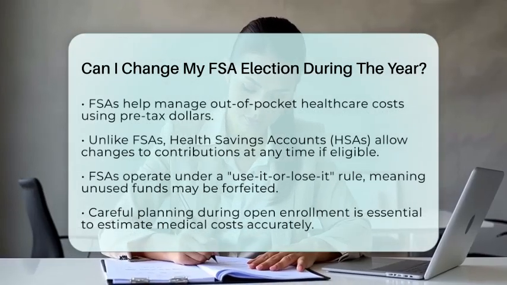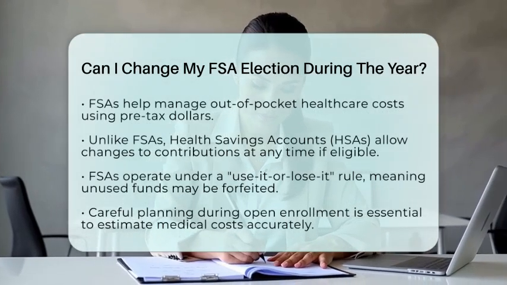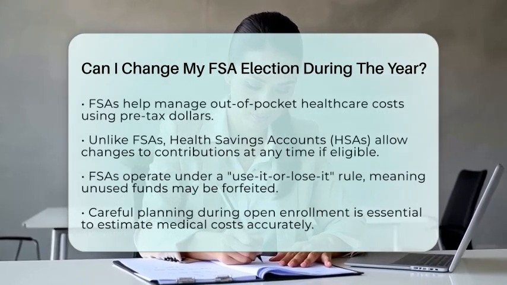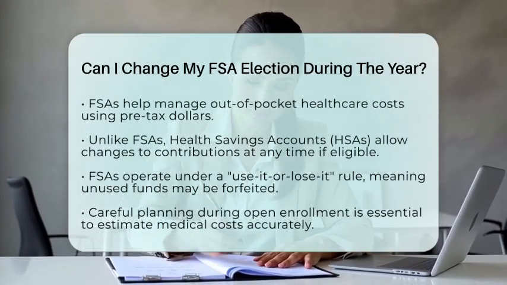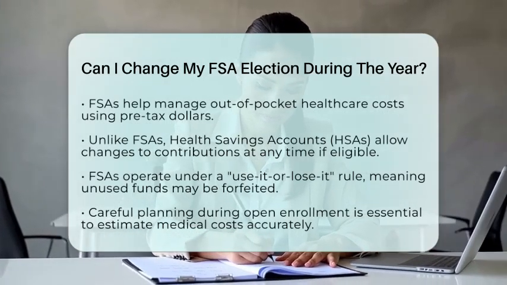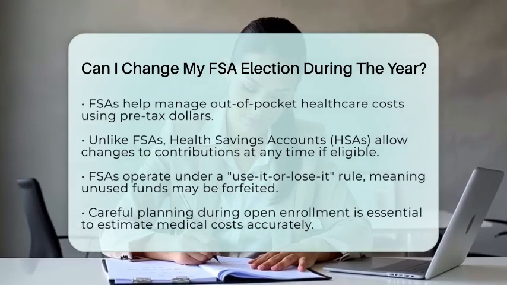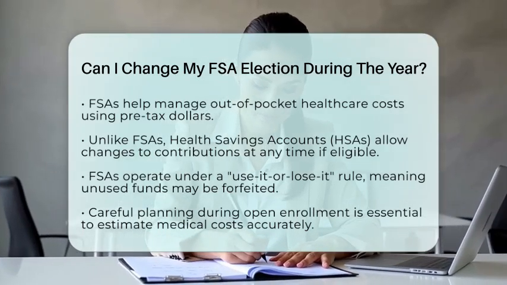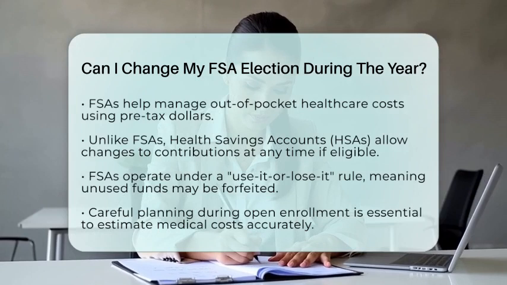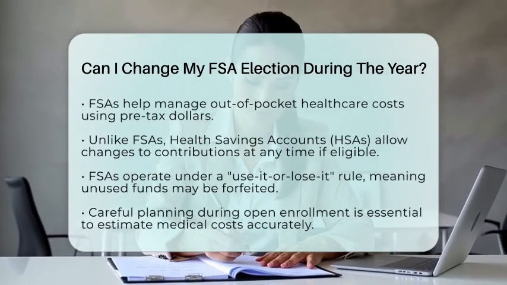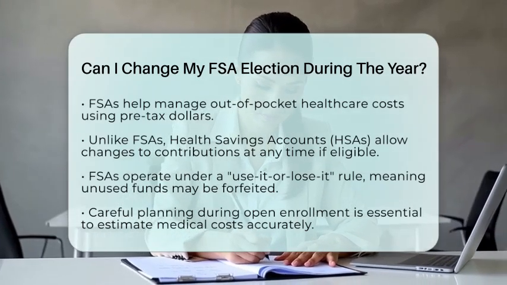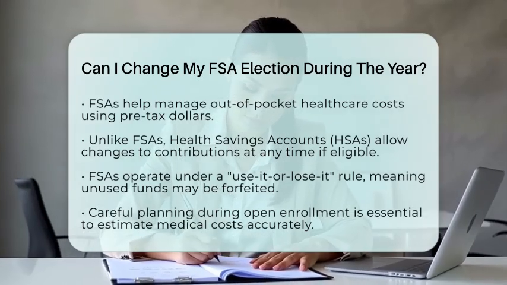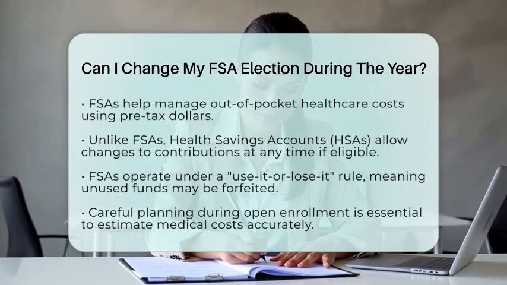Keep in mind that flexible spending accounts generally operate under a use it or lose it rule. This means that any unused funds may be forfeited at the end of the year or after a grace period. Therefore, it is essential to carefully estimate your anticipated medical costs during the open enrollment period. Since mid-year changes are limited, thoughtful planning is key.